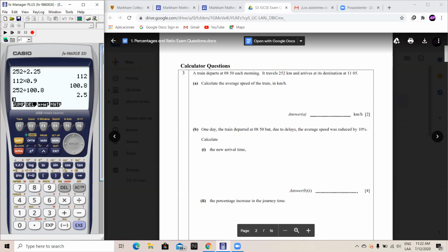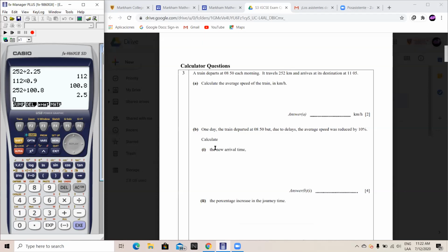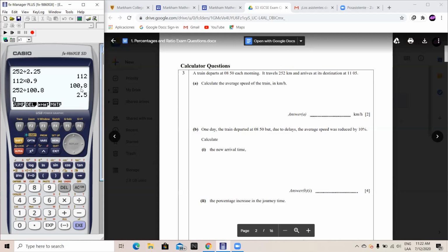So Fernando, the final answer would be 2.5. No, Mateo, remember what the question is asking. It says, what is the new arrival time? 2.5 would be the new journey time in hours.